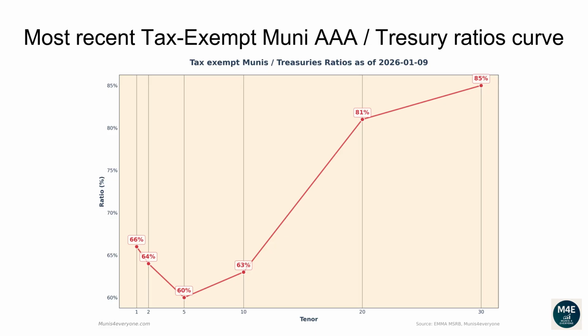The current one-year ratio is 66%. The 2 years ratio is 64%. The 5 years ratio is 60%. The 10 years ratio is 63%. The 20 years ratio is 81%. The 30 years ratio is 85%.